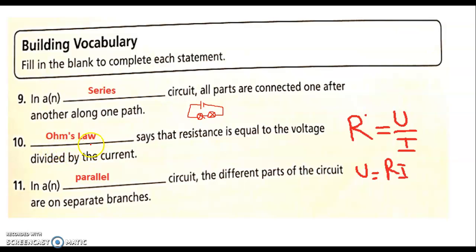Now, Ohm's law says that resistance is equal to the voltage divided by the current. R equals U over I, or if we do cross multiplication, we get U equals R times I. This is Ohm's law. In a parallel circuit, the different parts of the circuit are on separate branches. So this is a parallel circuit. The first lamp is on one branch. The other lamp is on another branch, and so on. So this is series, this is parallel.